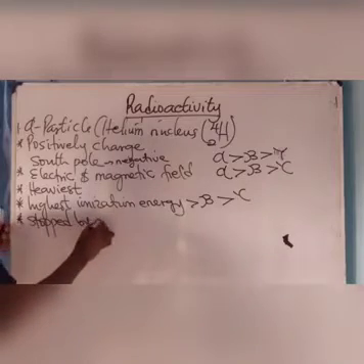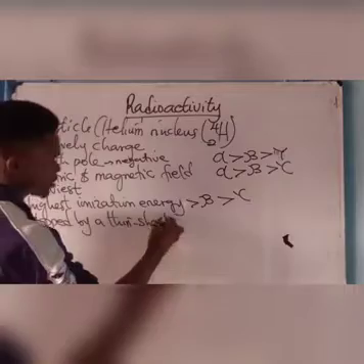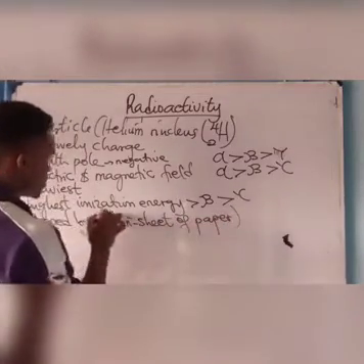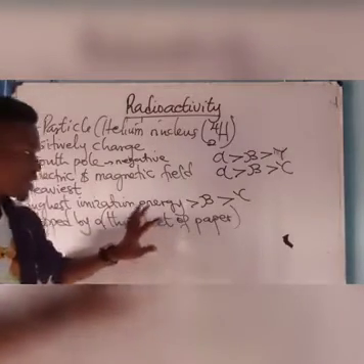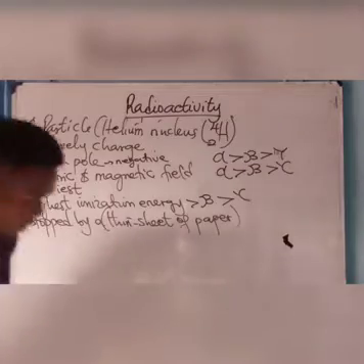The alpha particle is stopped by a thin sheet of paper. A thin sheet of paper is how the alpha particle is stopped. Take note of that.